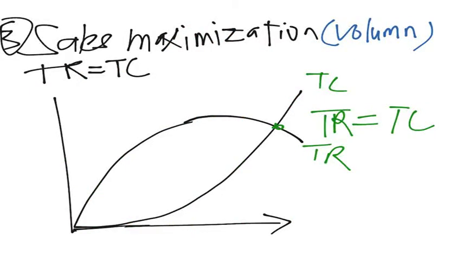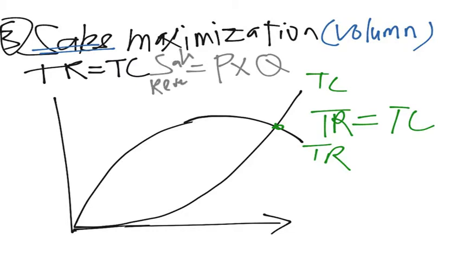Next is sales maximization. So first thing, sales maximization is different to sales revenue maximization. Okay, the difference is here. Sales revenue is the price times quantity. This is the sales revenue. However, for sales, it's just the quantity. It's just the volume of sales generated.